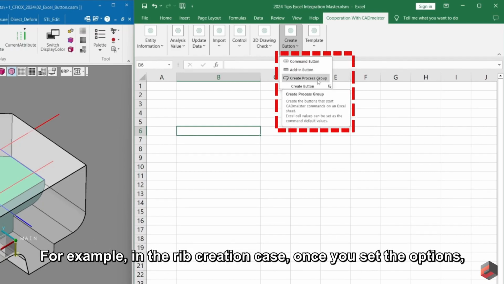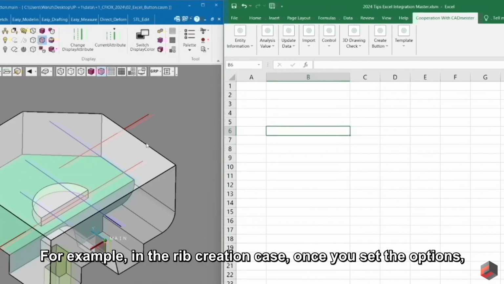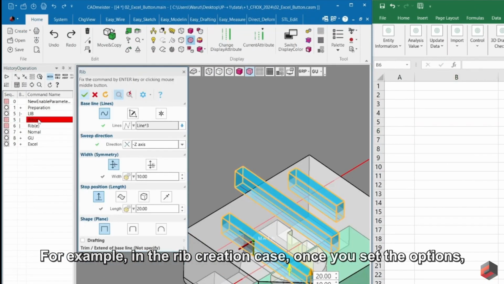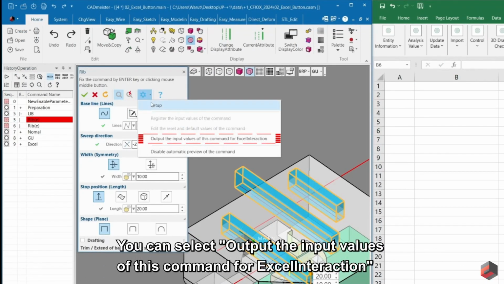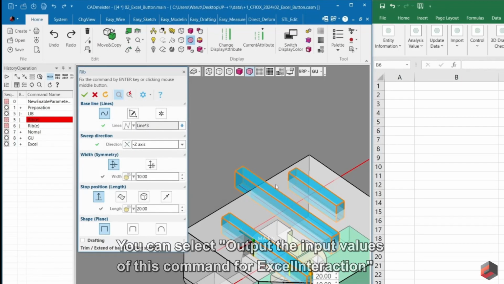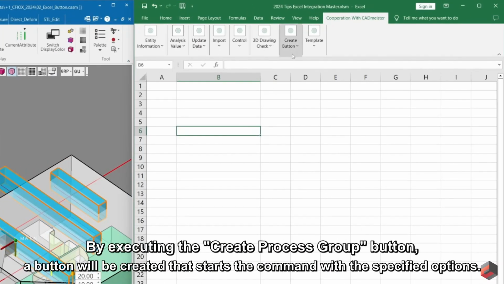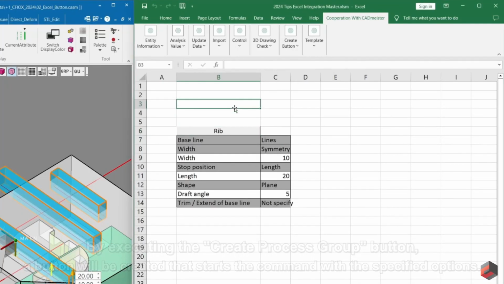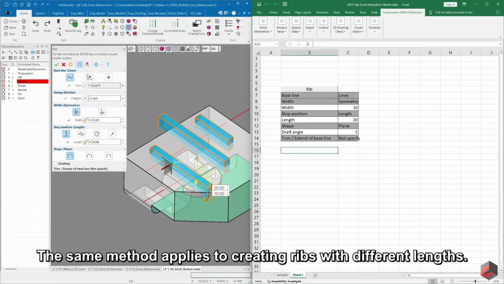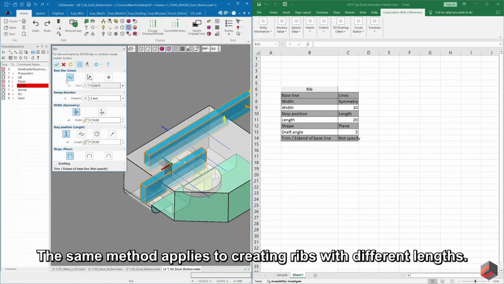For example, let's go back to the rib creation case. Once you've set the options, you can select "Output the input values of this command for ExcelInteraction" by executing the Create Process Group button. A button will be created that starts the command with the specified options. The same method applies to creating ribs with different lengths.